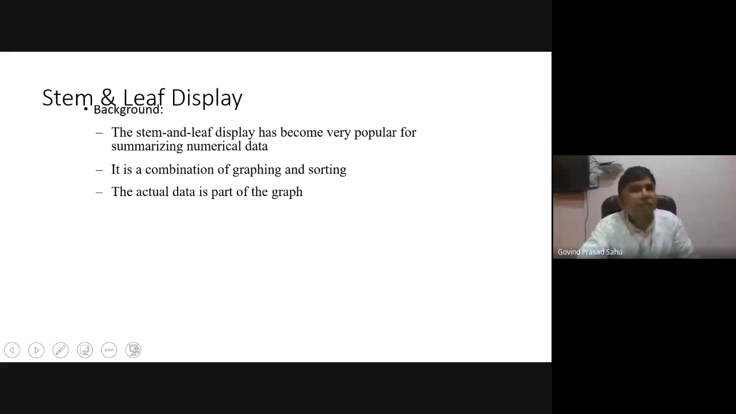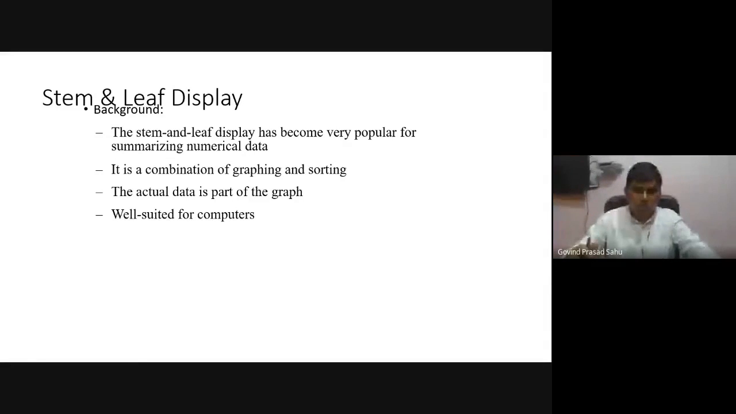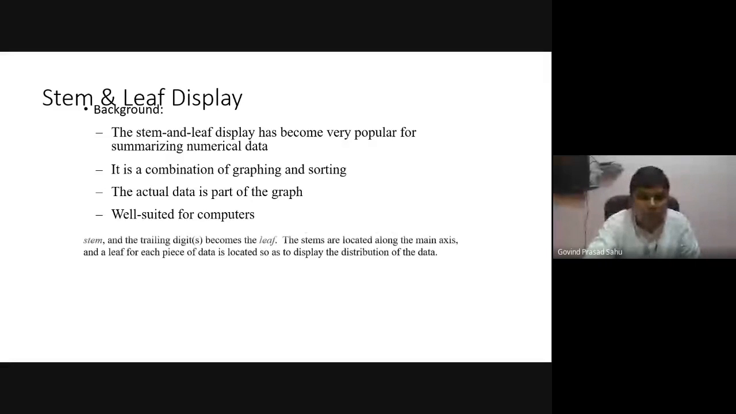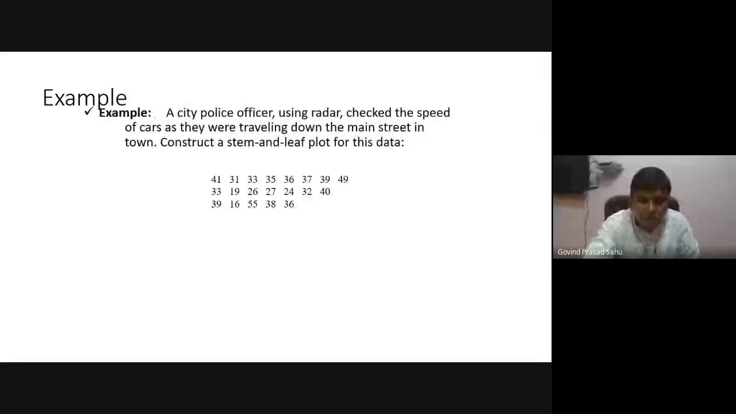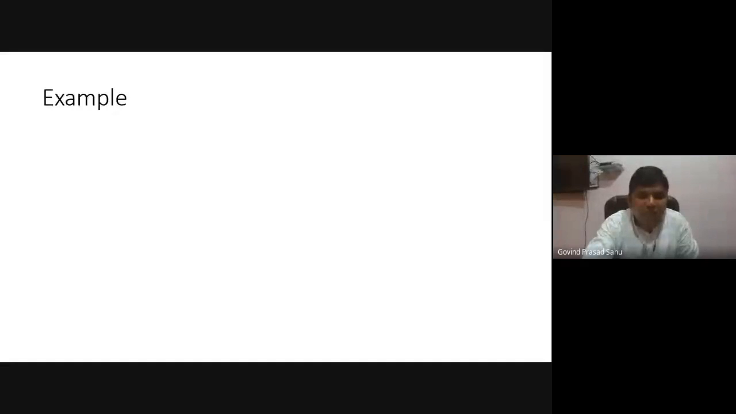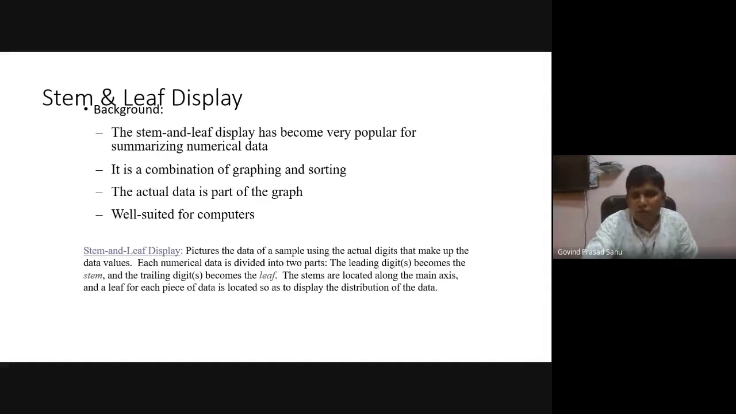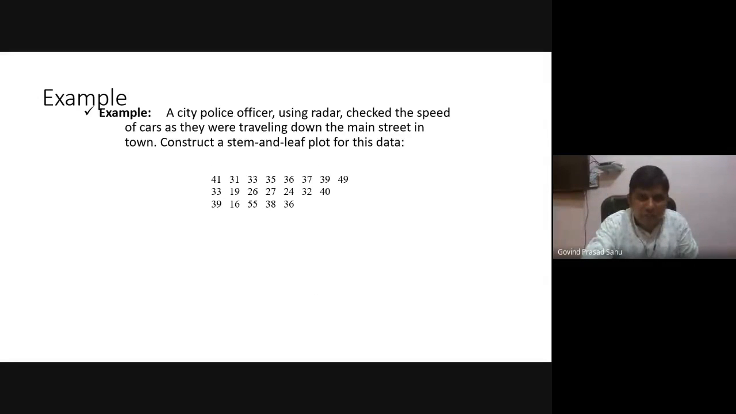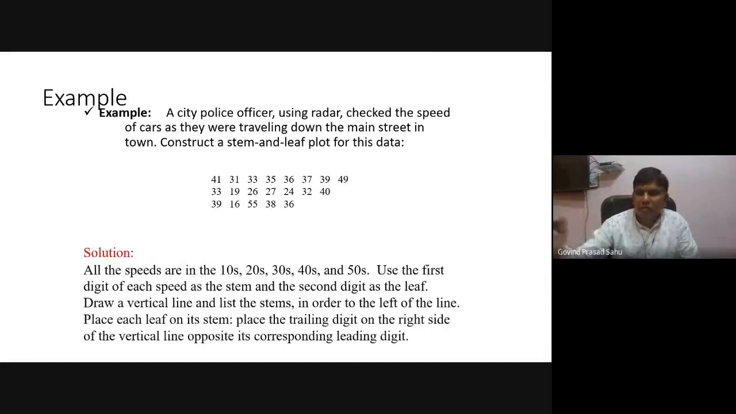Stem and leaf display is also one type of display. As the name suggests, what does it mean by stem and leaf? There will be some stem and the rest will be the leaf. Let us explain with the help of an example.